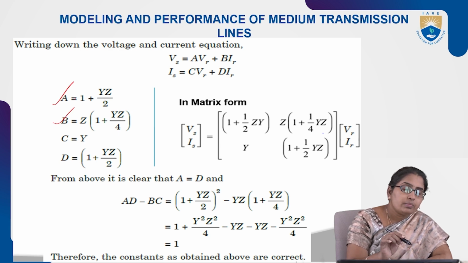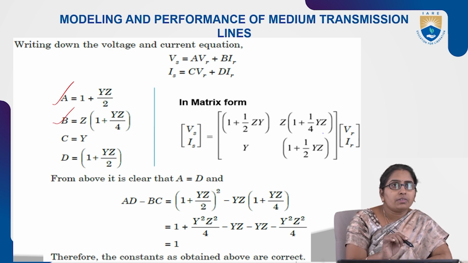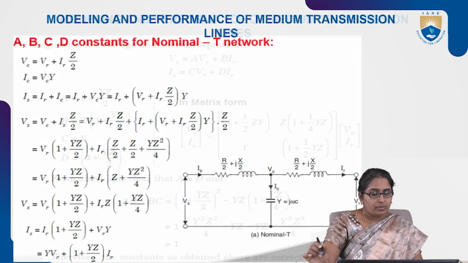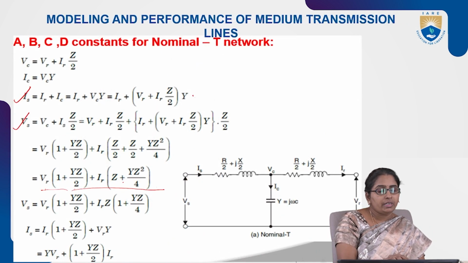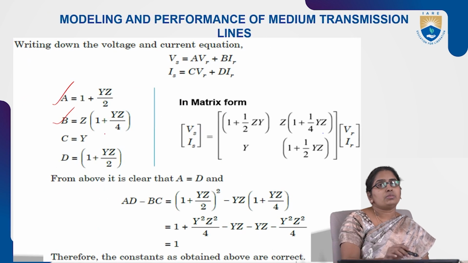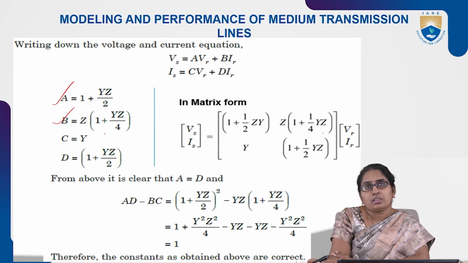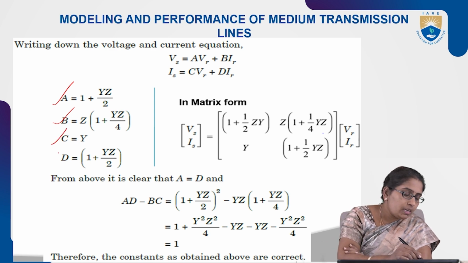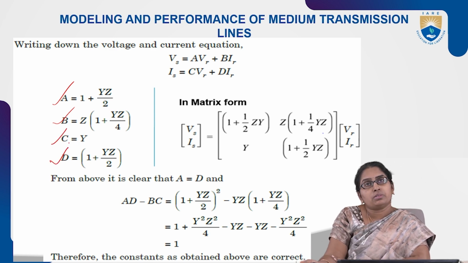B is given by Z into 1 plus YZ by 4, taking Z common. C is equal to Y, and D is equal to 1 plus YZ by 2.